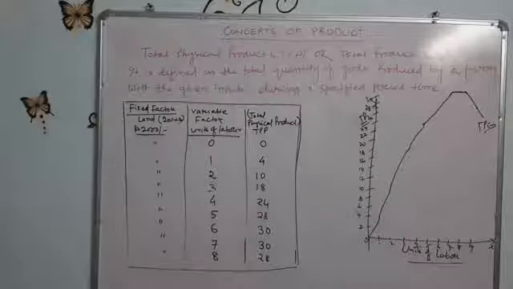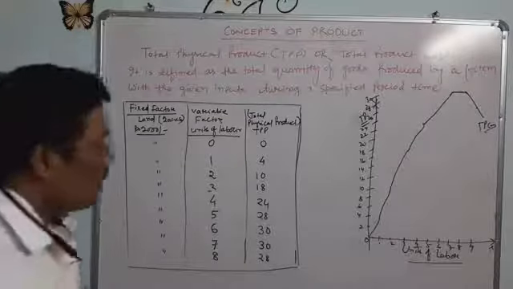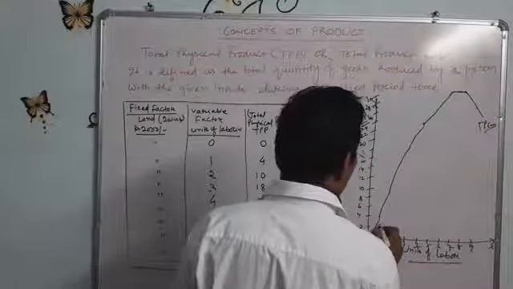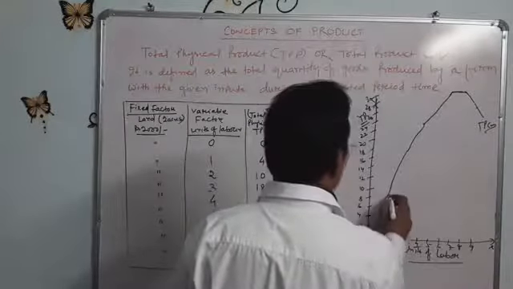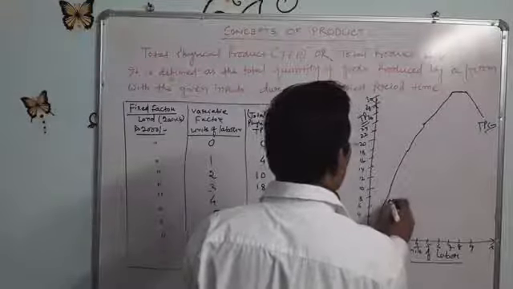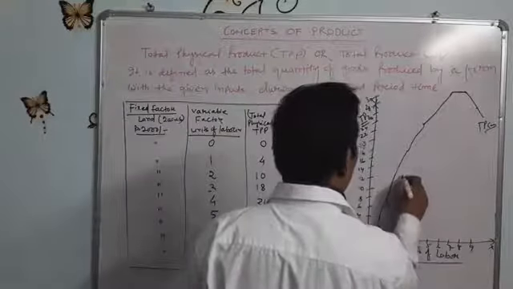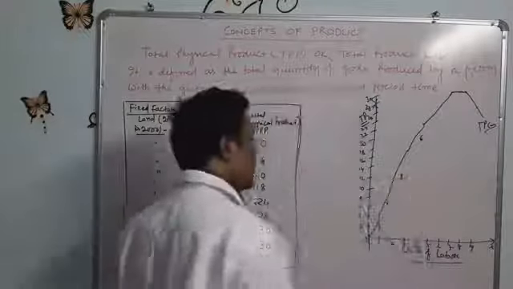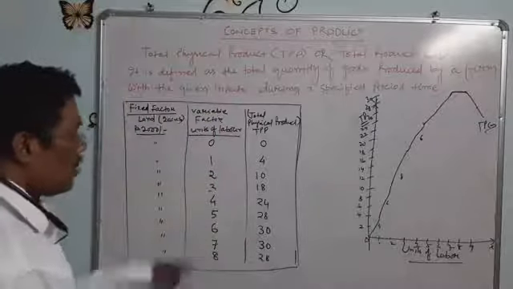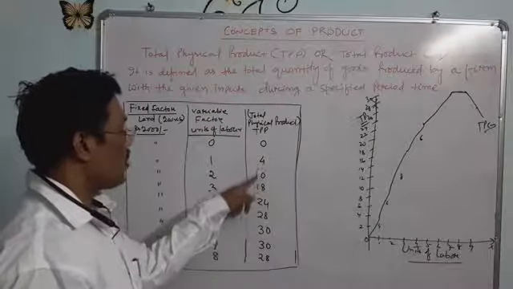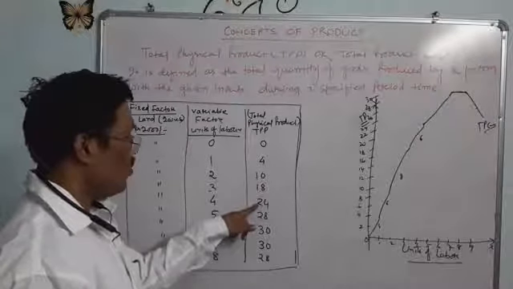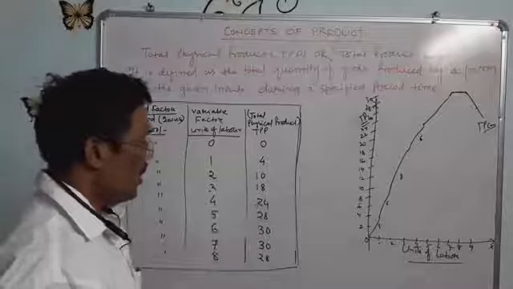From 0 to 4 is an increase of 4 units, 4 to 10 is 6 units, 10 to 18 is 8 units, and 18 to 24 is 6 units. 0 to 4 is 4 units. 4 to 10, how much increase? 6. 10 to 18, how much increase? 8. 18 to 24, how much increase? 6.